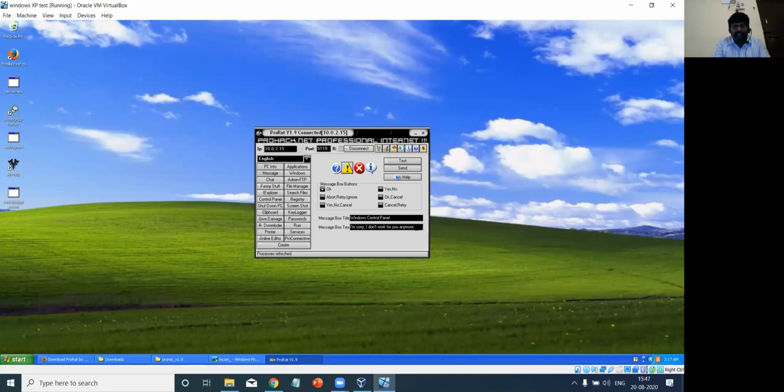I'll send the default message. I'm sorry, I don't work here anymore. By attacker. Now this is the message which I'm going to send to the target machine or the target person. Right here, the message will be displayed on the machine which I attacked. I'm sorry, I don't work for you anymore, and the message is from the attacker.